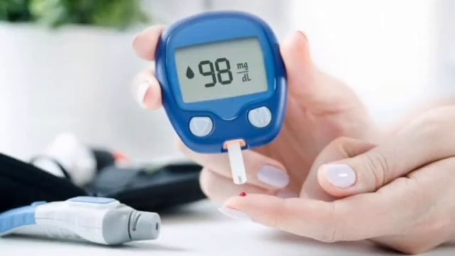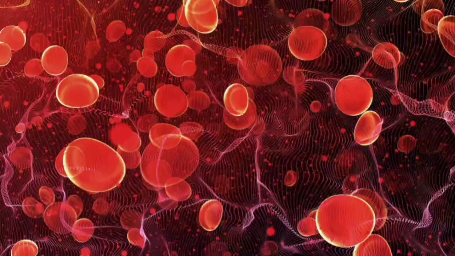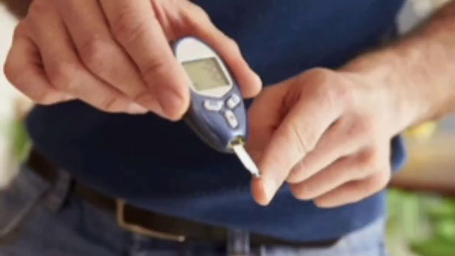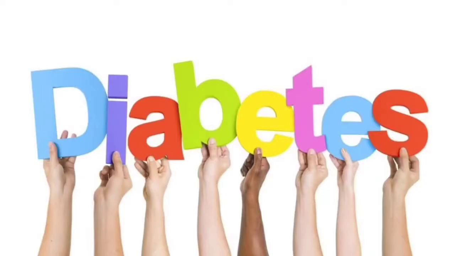A high fiber diet may help in controlling the blood sugar level. Particularly, soluble fiber can slow the absorption of sugar, thus helping to improve blood sugar level. A diet that includes insoluble fiber has been associated with a reduced risk of developing type 2 diabetes.